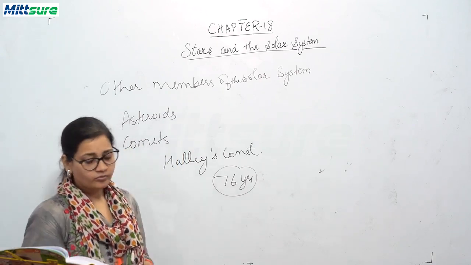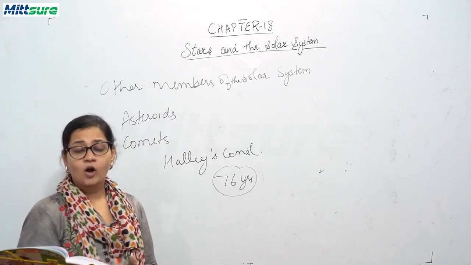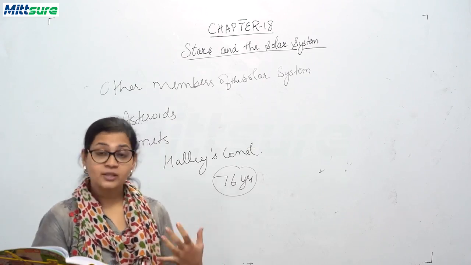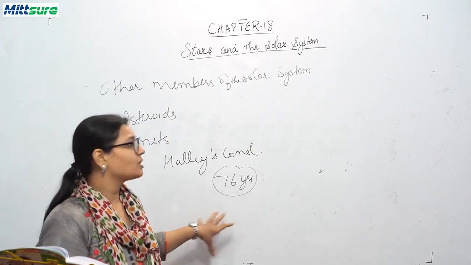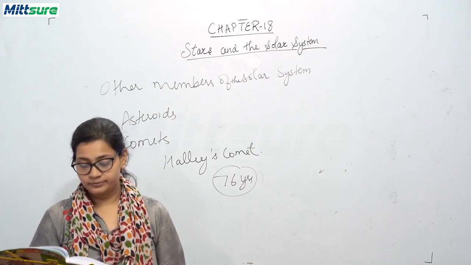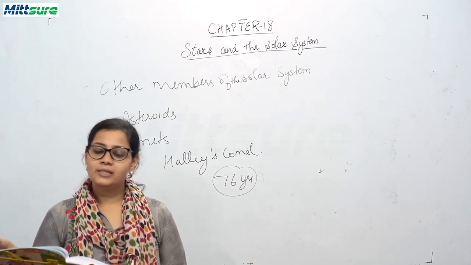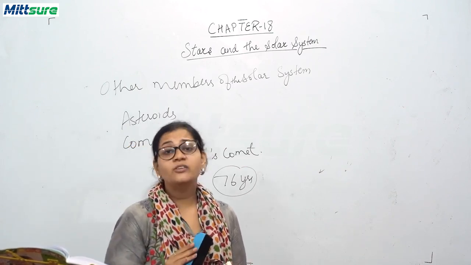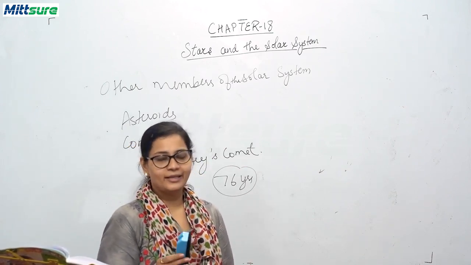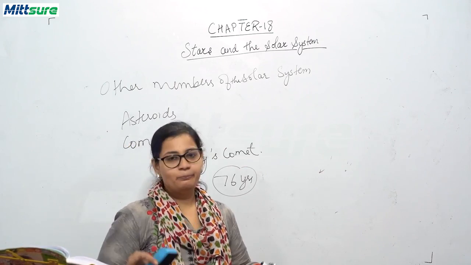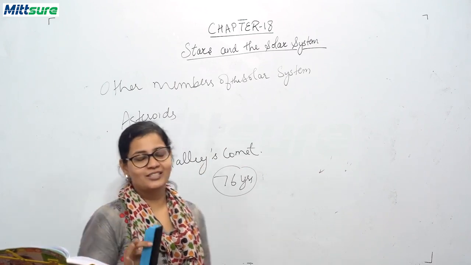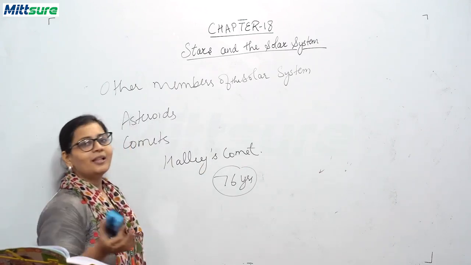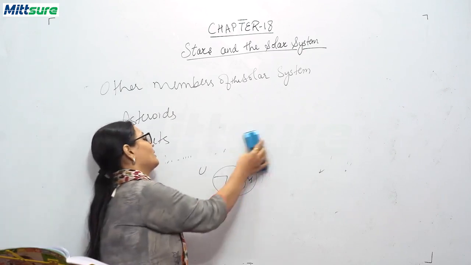Now, some people think that comets are the messengers of disasters such as wars, epidemics and floods. But these are all myths and superstitions. The appearance of a comet is a natural phenomenon. It does not bring any disaster. They are not messengers of disaster or anything. They are simply a heavenly body or a celestial body.